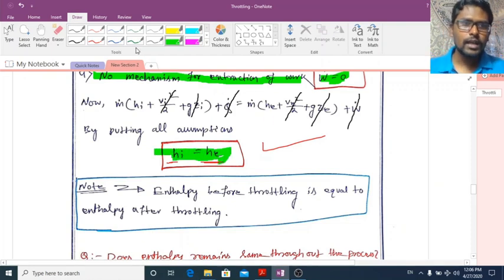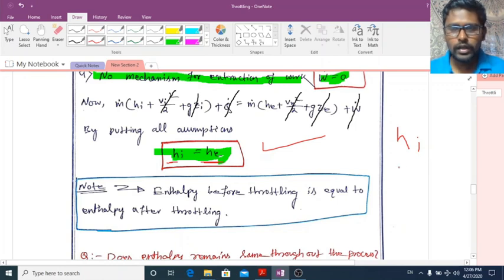See, what is hi and what is he? hi is the enthalpy of the fluid entering the control volume. he is the enthalpy of the fluid coming out of the control volume. So we got that hi is equal to he.